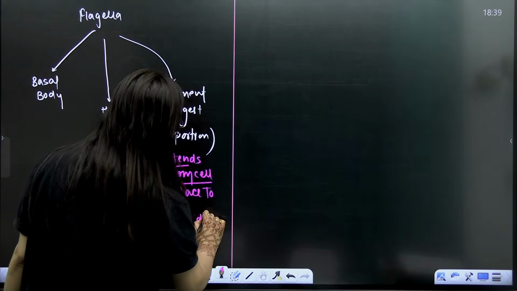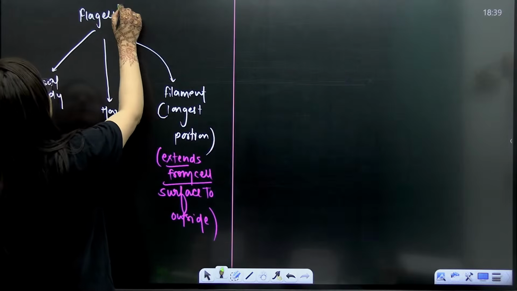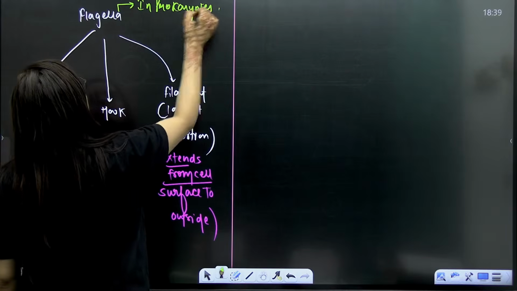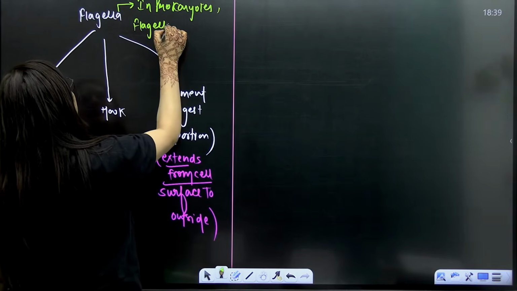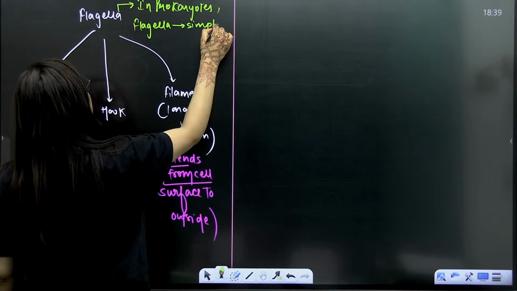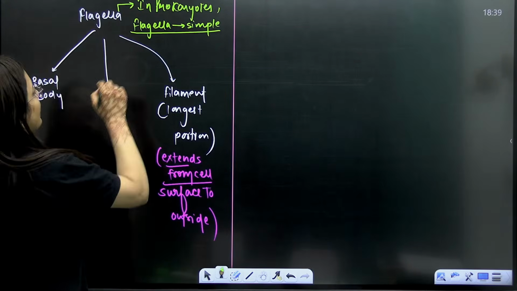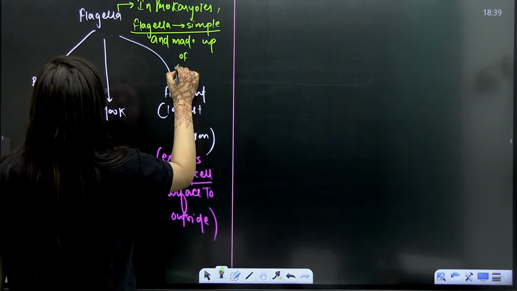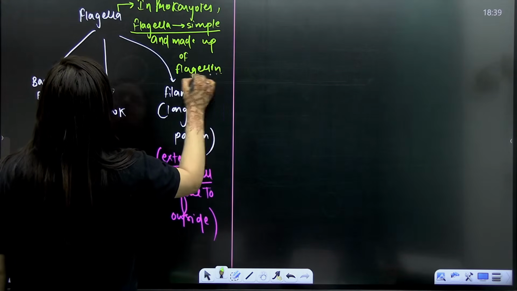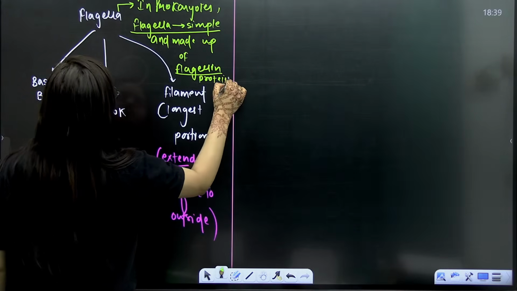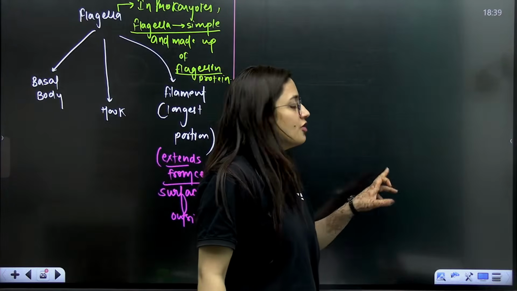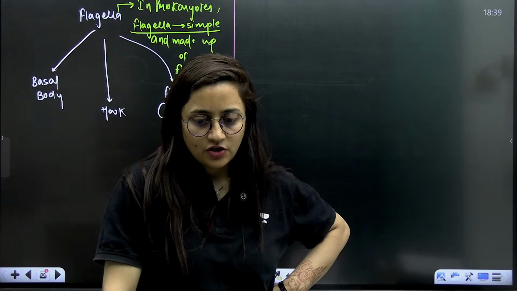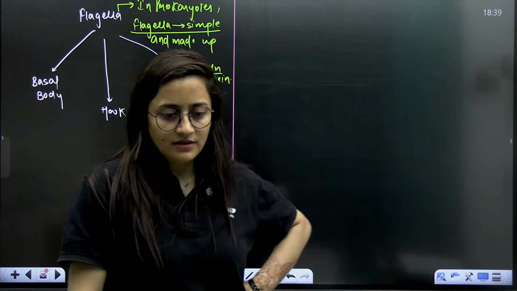Okay, so in prokaryotes the flagella is very simple and made up of flagellin protein. Which protein is making it, students? It is the flagellin protein that is making it. Understood? Sure? Okay? Done?